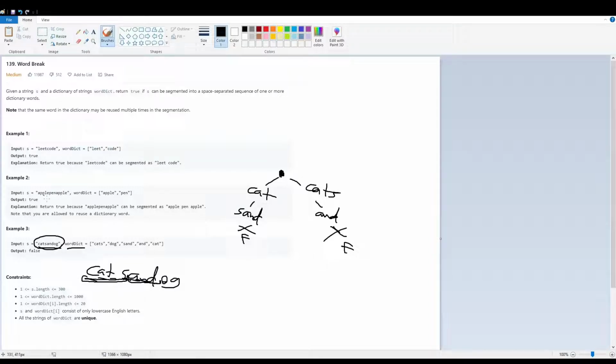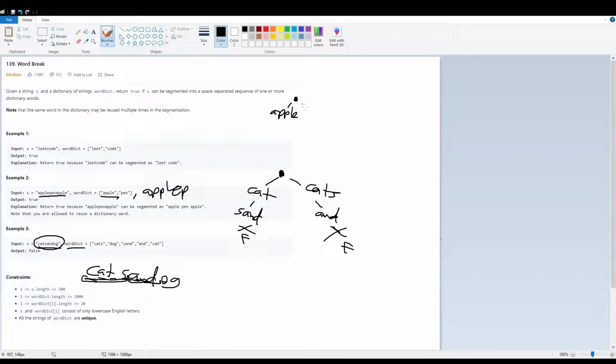Okay, and what about this example? This is a valid example here. So in our decision tree, we could go with apple. And then as we iterate through each character, we find the word apple, and it's actually in here. What if we had another word called apple?